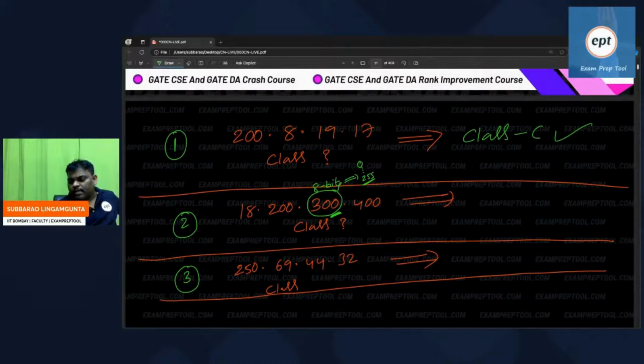Did this IP address come from heaven? So remember now, it is not an IP address. Because in an IP address, if you take any octet, the maximum is 255.